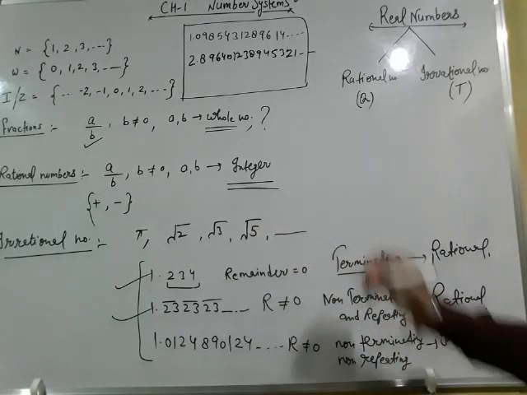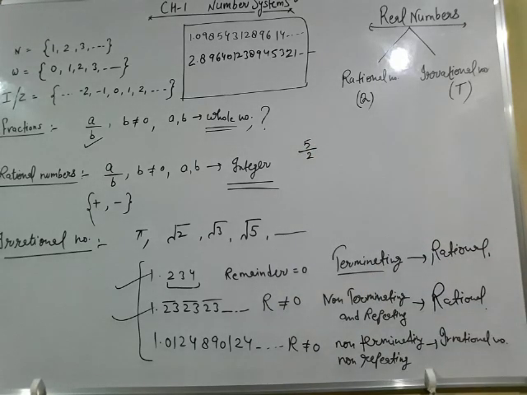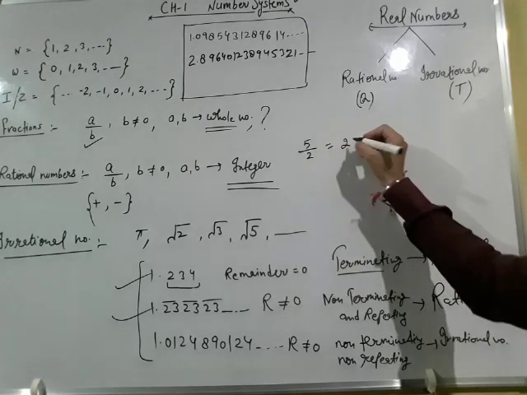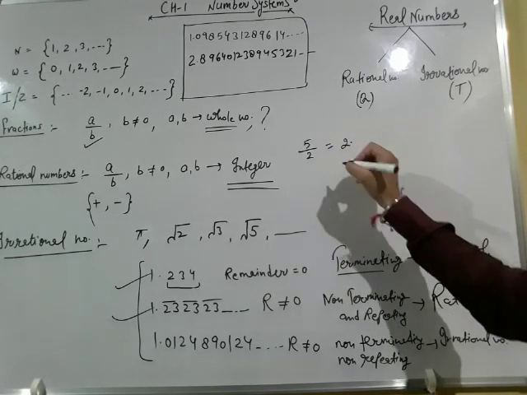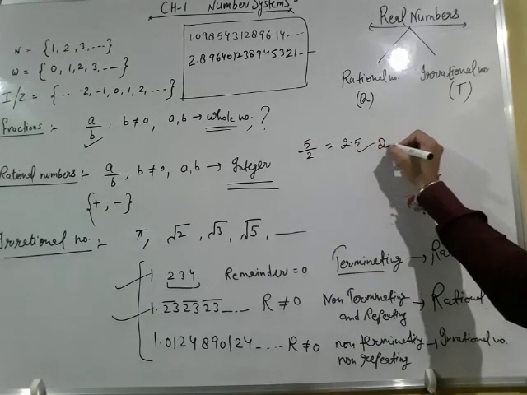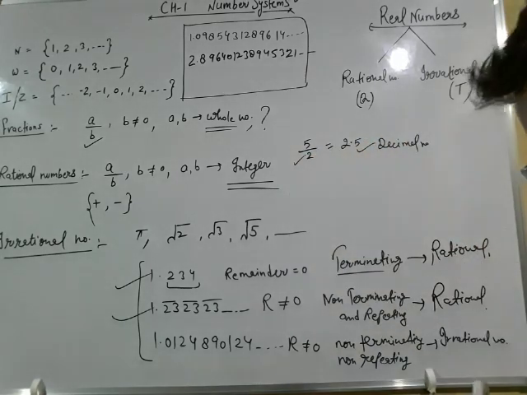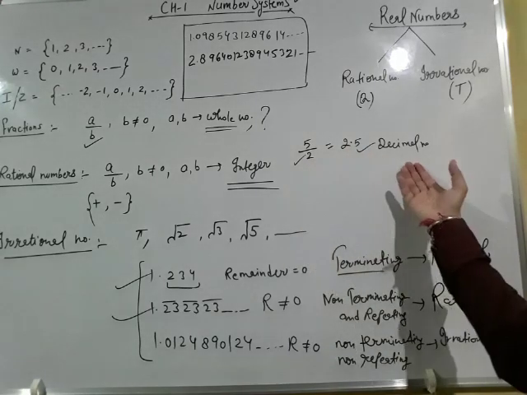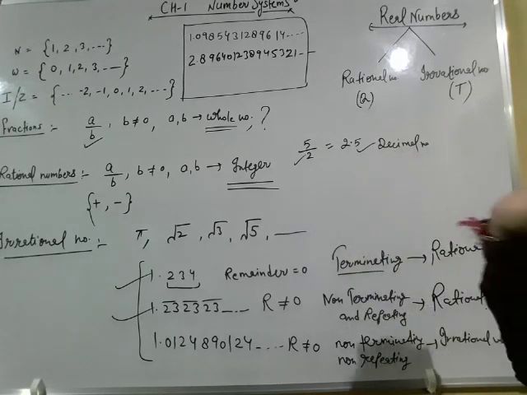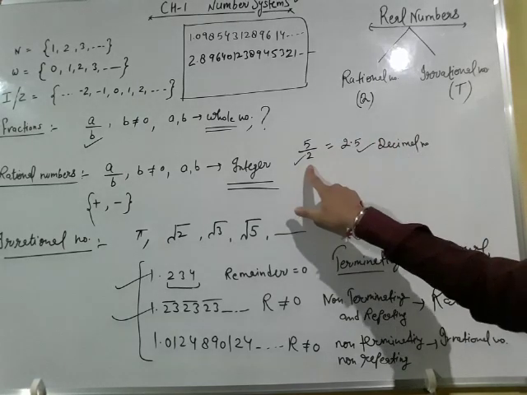Suppose we have a rational number 5 upon 2. 5 upon 2 is a rational number. Divide 5 by 2, you will get 2, 2 twos are 4, 1 is the remainder. Then we can write 0 point, and 2 fives are 10. So this is a decimal number, and 5 upon 2 is a rational number. So rational numbers and decimals are two different kinds of representation of the same number. Yes, we can convert rational numbers into decimals and decimals into rational numbers.